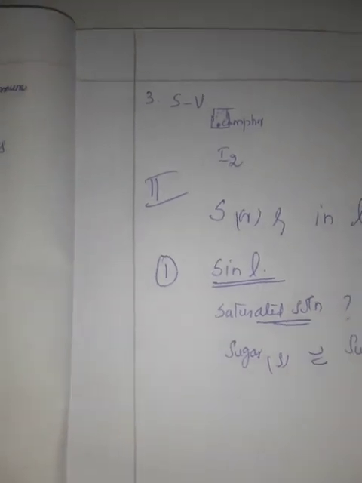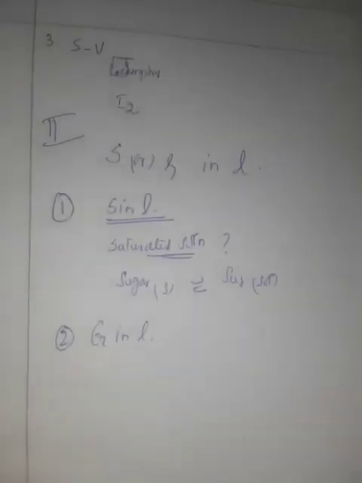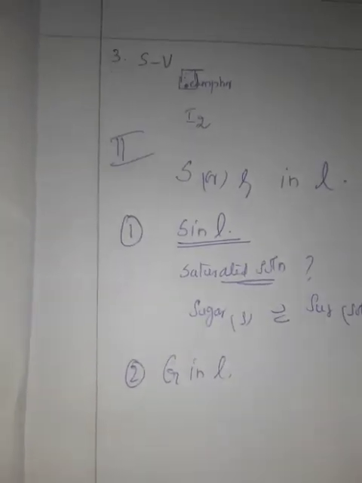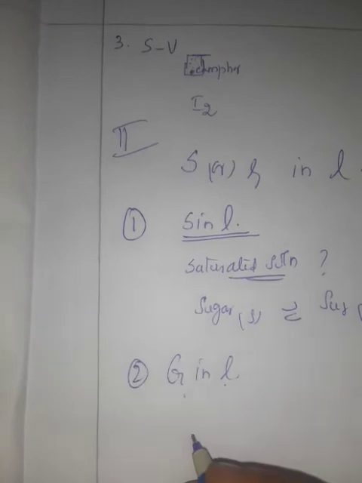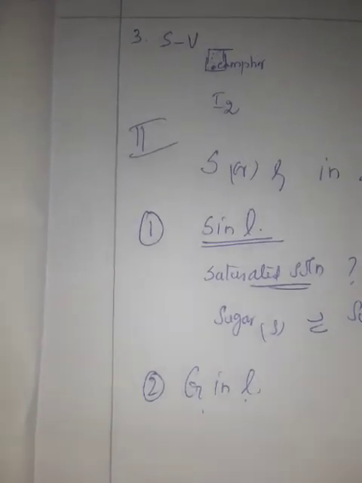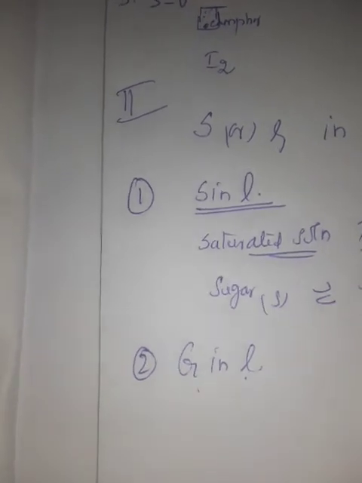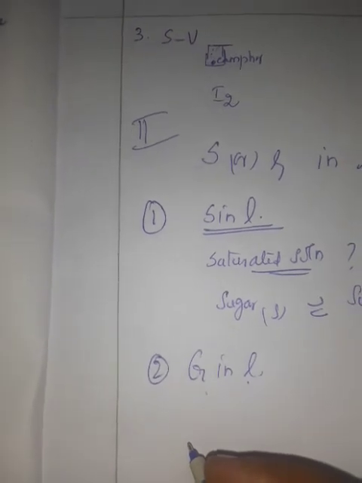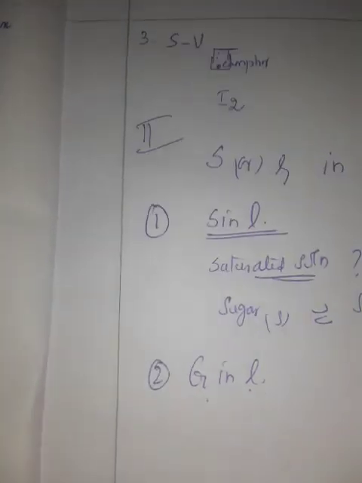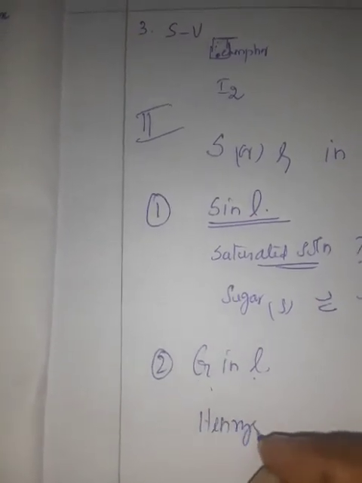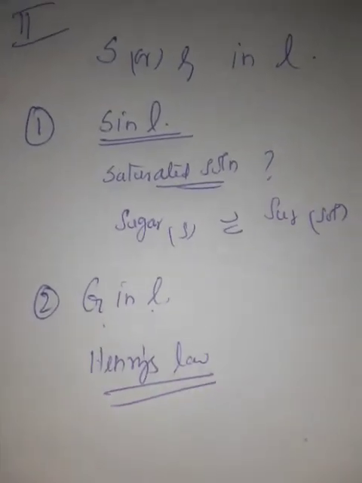Next, number 2, gas in liquid. For example, if a gas dissolves in a liquid under a given pressure, equilibrium exists between the gas and the liquid. For example, carbonated beverages, the drinks you drink: carbon dioxide is dissolved in water. Henry's law is used to explain such gas-solution equilibrium processes. One more question will be asked: which law explains this? Henry's law explains this.